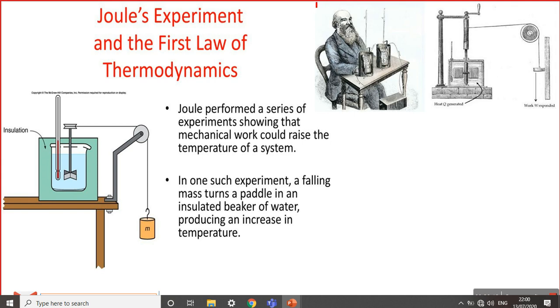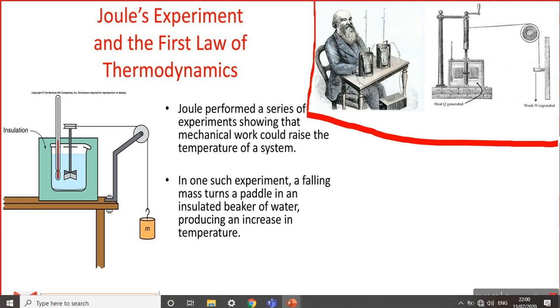Joule's experiment and the first law of thermodynamics. Okay, in this corner is the actual experiment done by Joule. You go through that figure, observe the figure, what is the experiment. Anyone understood what experiment was done by Joule? You can also zoom your screen, mobile screen, and the slides will zoom also.